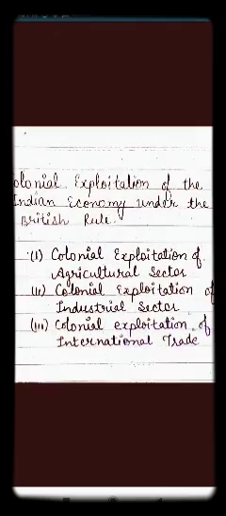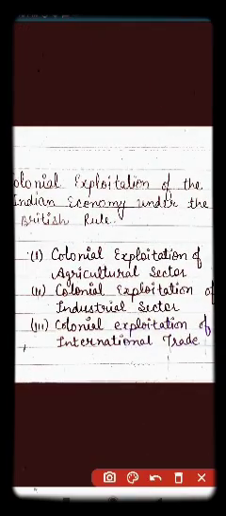Second, we are going to use the term colonial rule. Colonial rule refers to the system between two countries, where one is the ruler country and the other is its colony. Our country was a colony at that time, and the ruler country was Britain. Under this chapter, we will study the colonial exploitation of the Indian economy under British rule.